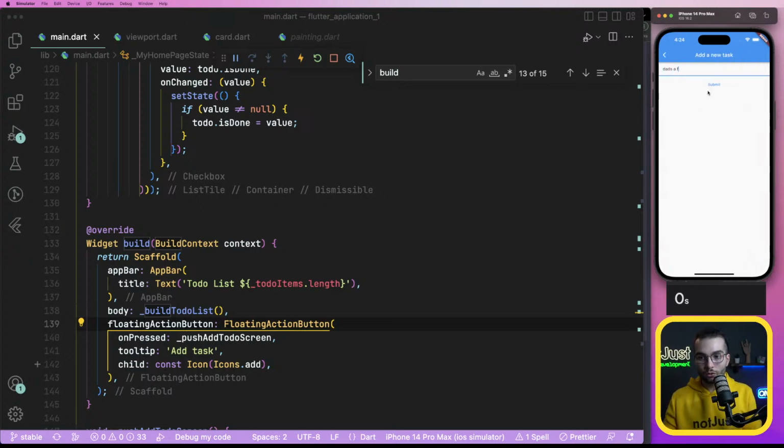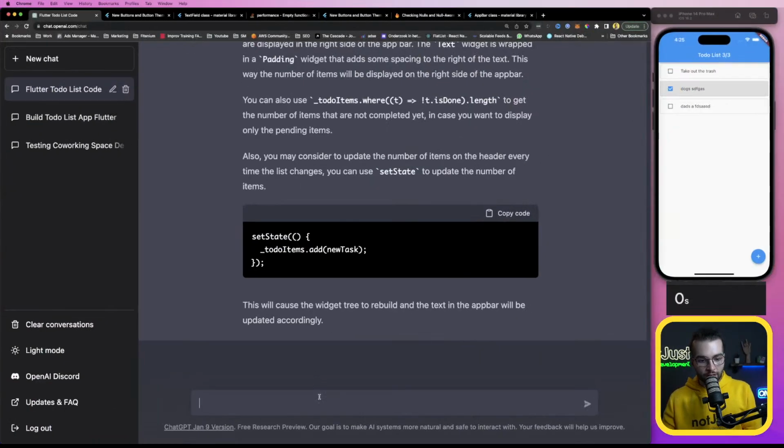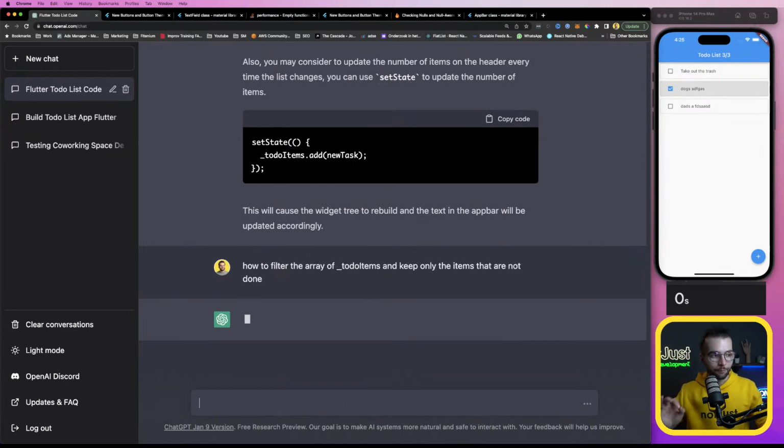And what else I want to do outside this, one of my ideas is to display basically the number of completed to-do list items over the total to-do items. So for example, 3 out of 3, but it should be 2 out of 2. So here I need to filter somehow. So how to filter the array of to-do items and keep only the items that are not done. Will you understand? Let's see.